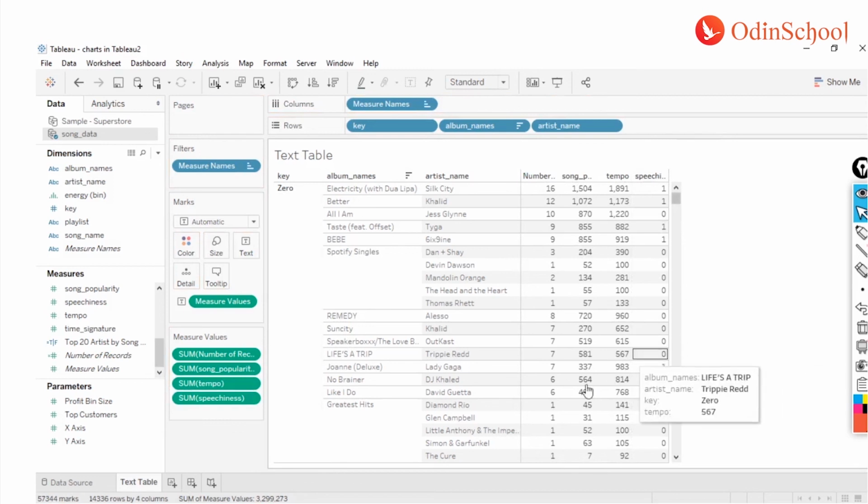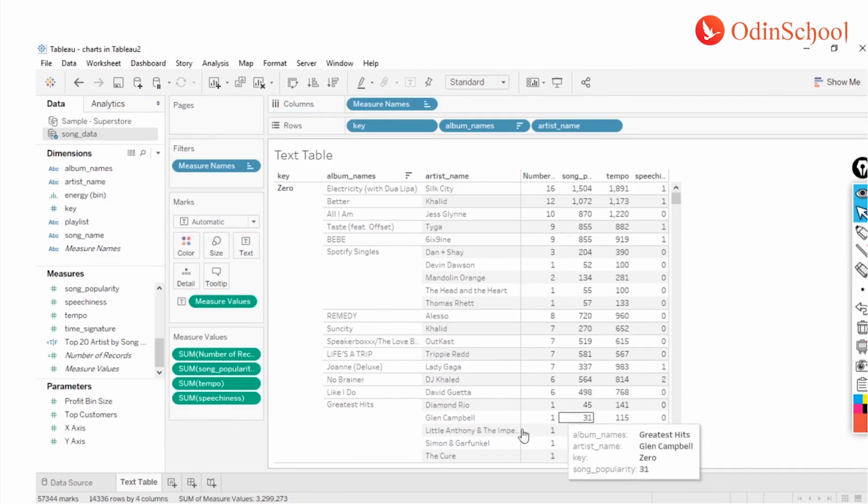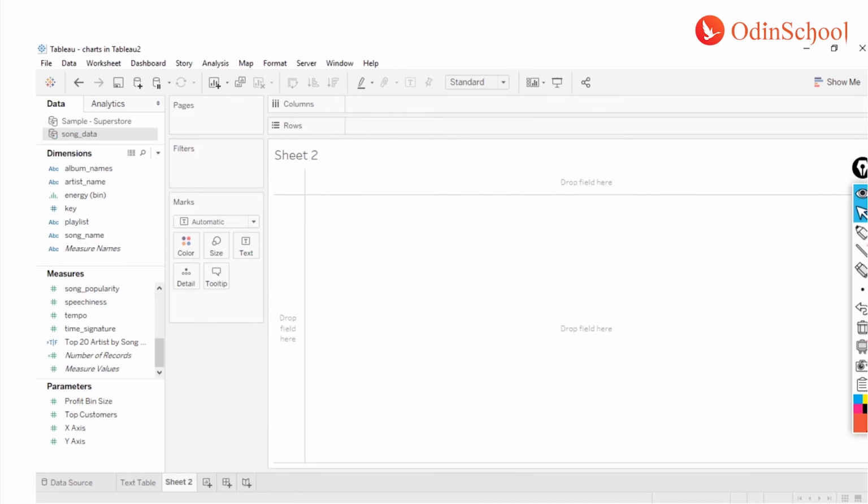All right, so that's how you create your simple text tables. I hope you guys are able to follow with me until now. If not, you can just go back and see this session on text tables, and you can also keep doing it. Wherever you feel okay, after every chart you can take a pause and try to recreate it, and if you're not able to understand, just rewind and see how I did that.